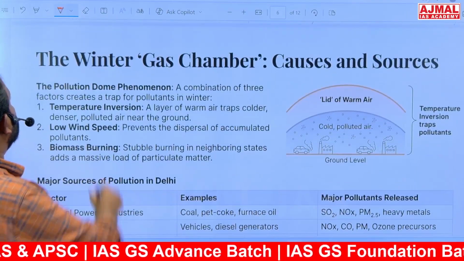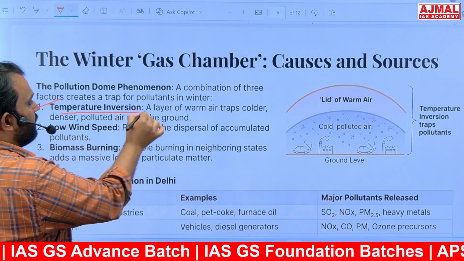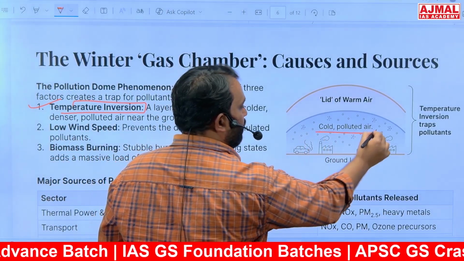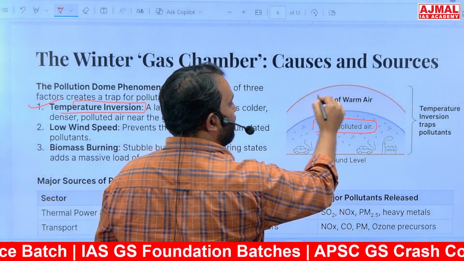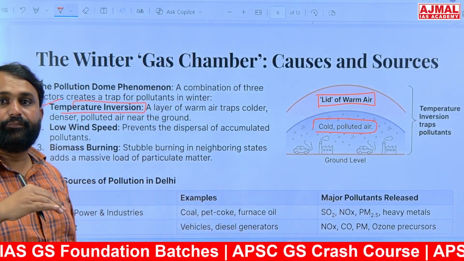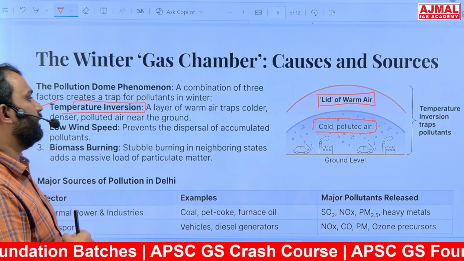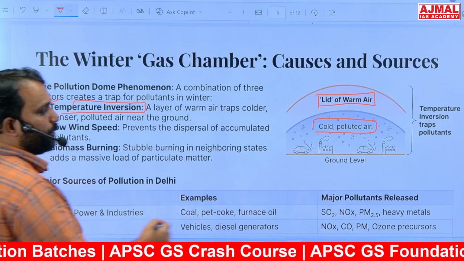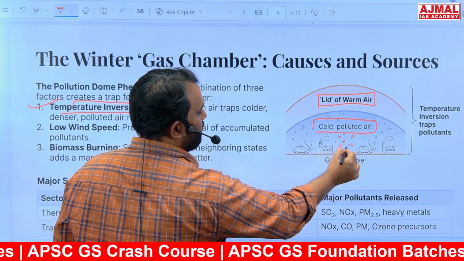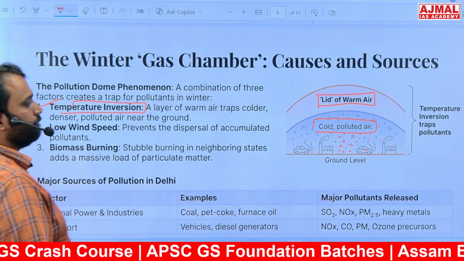ठीक है, natural causes are temperature inversion. And temperature inversion क्या होता है? Basically the cold air is trapped by the warm air above it, है ना, and the cold air cannot escape. ठीक है, इसको हम बोलते हैं टेम्परेचर इन्वर्जन. अगर यहाँ पे पोल्यूटेंट्स जमा हो जाते हैं तो पोल्यूटेंट्स will remain near the surface, then again accentuating the pollution problem within the region.